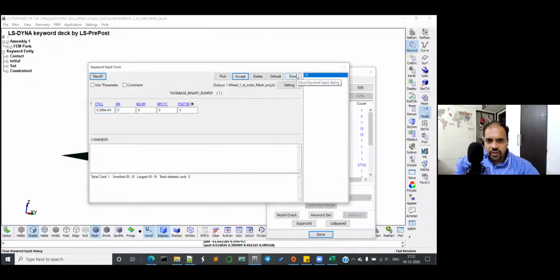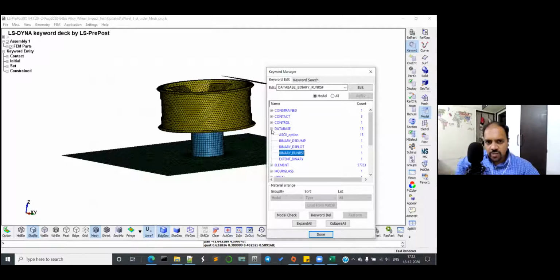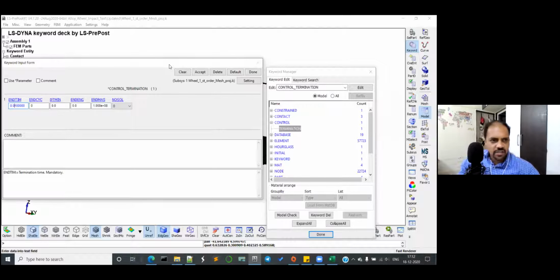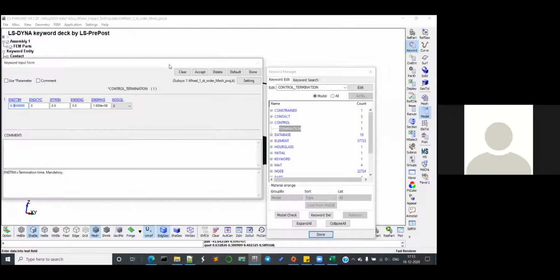Now I need to check your termination time. Please change your termination time to 0.1 if it is 1 millisecond. It will be in control termination. You only have one control card? There are many control cards. I have given you the control card template, it's in the session. Please check that. So just change the time to 0.1.